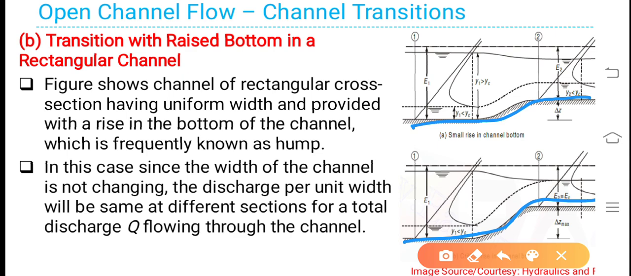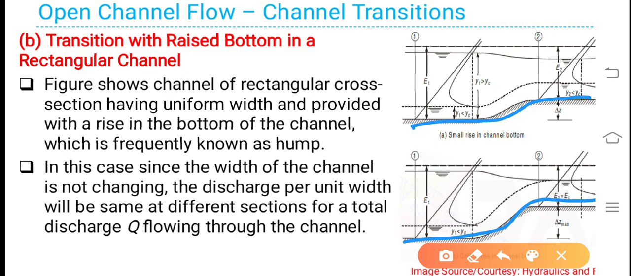The figure shows a channel of rectangular cross section having uniform width and provided with a rise in the bottom of the channel, which is frequently known as a hump. Whatever the rising of bed level, that terminology is known as hump. In some books you can see the word bump also, B-U-M-P, bump, meaning raised portion.